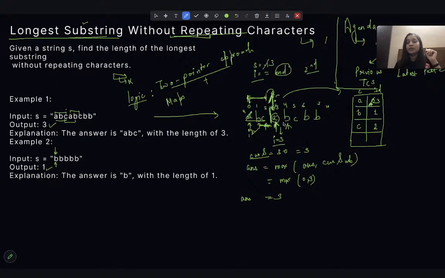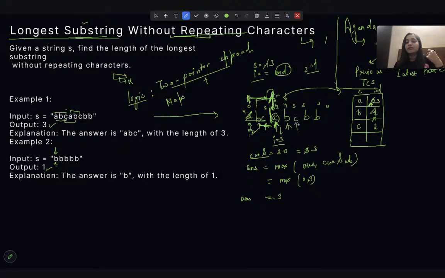Now when I came across B, if you see, B is also repeating. So what is the previous index of B? 1. And at which index is B repeating? 4. So what is the string length? The maximum string I can get is again 3. So this way you will be calculating till the end. Again the current substring will be 3. Maximum of 3 and 3 will be 3 only. And we will be updating B's position.